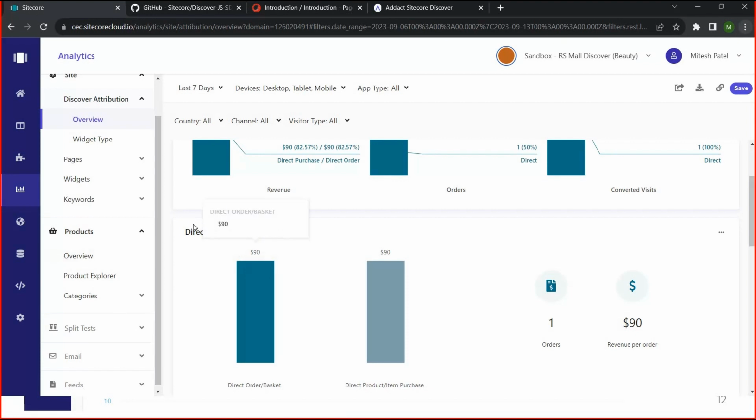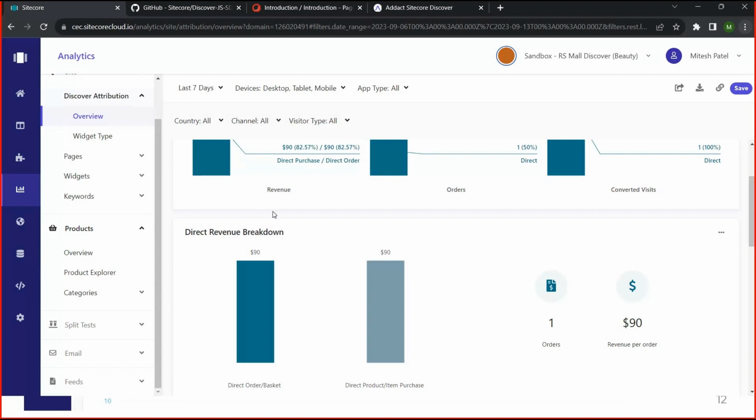So based on this report, they can drill down and identify, okay, these products are more trending or these categories are more trending. Based on that, they can take decisions, create the recommendation widgets, and place those recommendation widgets on the e-commerce platform, and based on that analysis, they can increase their selling. So Discover provides so many reports, and we are getting the data from different events, and based on those events, the Discover portal is displaying these reports.